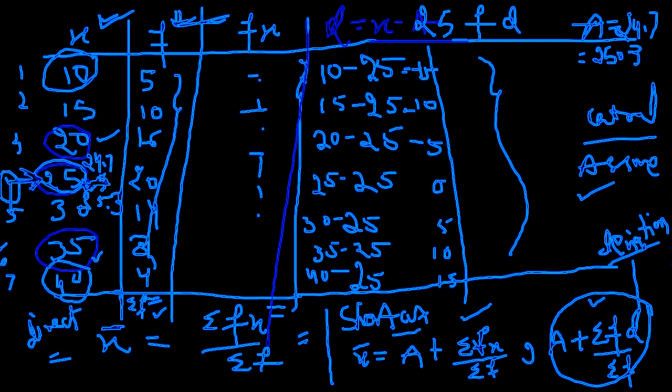Okay, so this is your assumed mean. You will get the fd values, evaluate them, and you will get your mean. This is your shortcut method. I guess you have already done it till now. Is there any doubt in this? Now, this was your grouped data. Now we are dealing with continuous data.